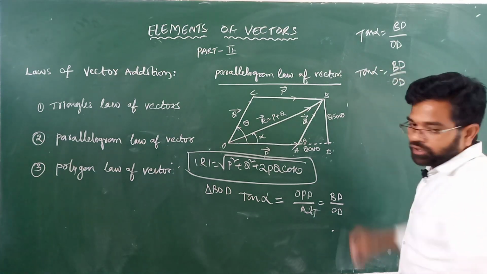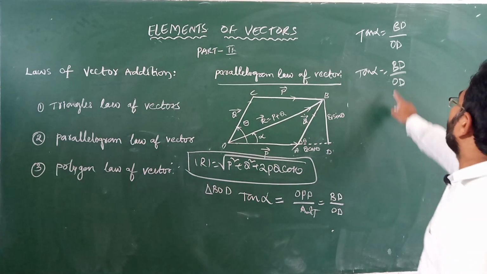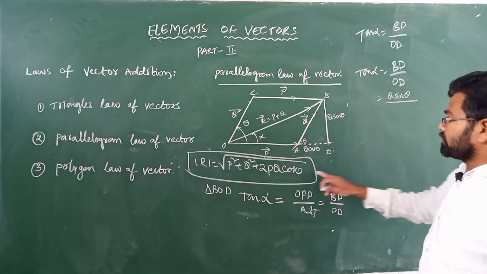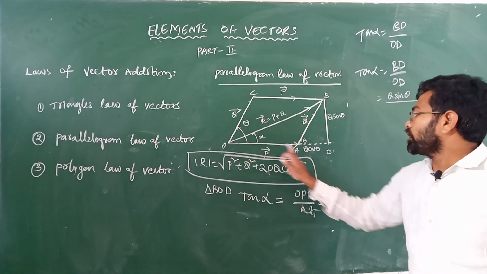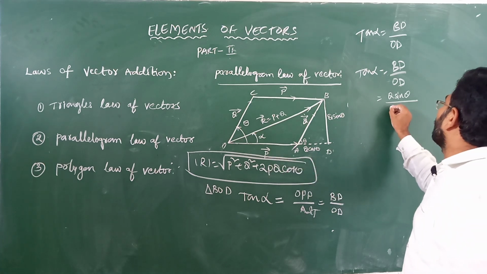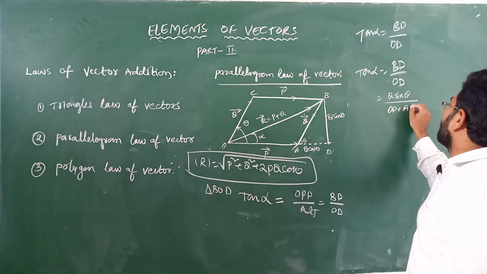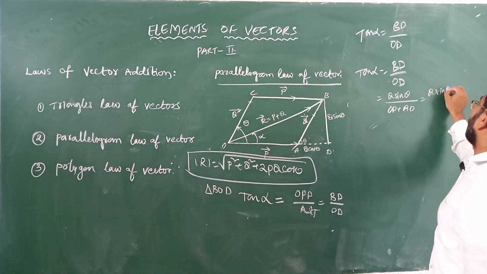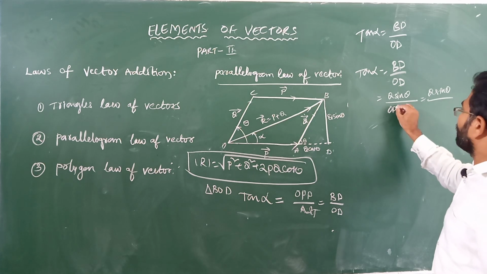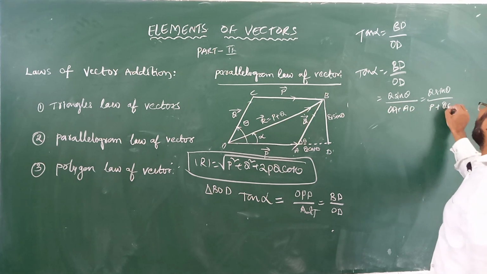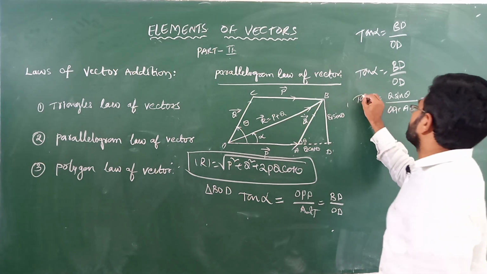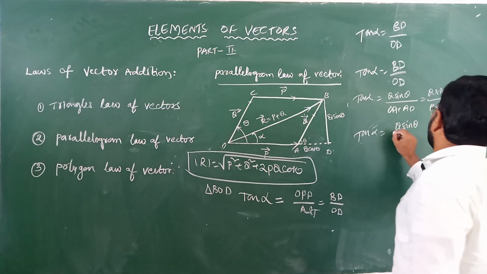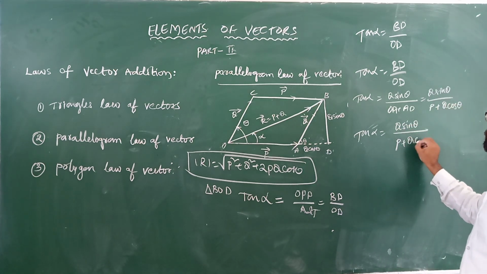Here BD is Q sin theta, and OD means OA plus AD. OA value here is P, and AD is Q cos theta. So OD is P plus Q cos theta. So you can write tan alpha is equal to Q sin theta by P plus Q cos theta.